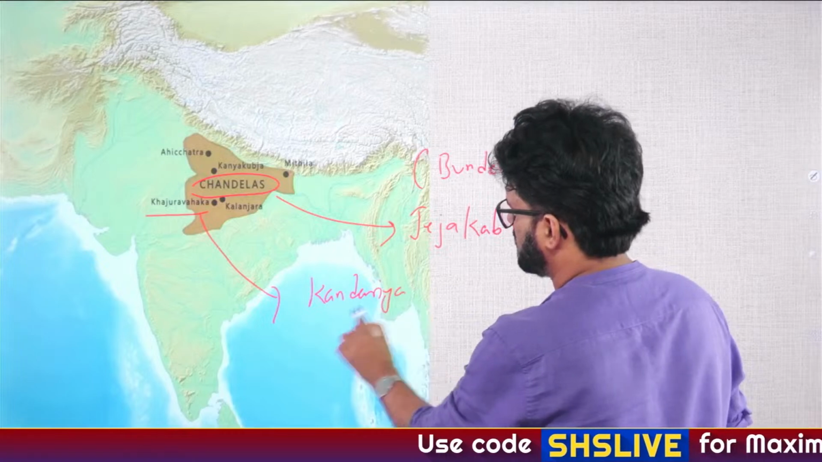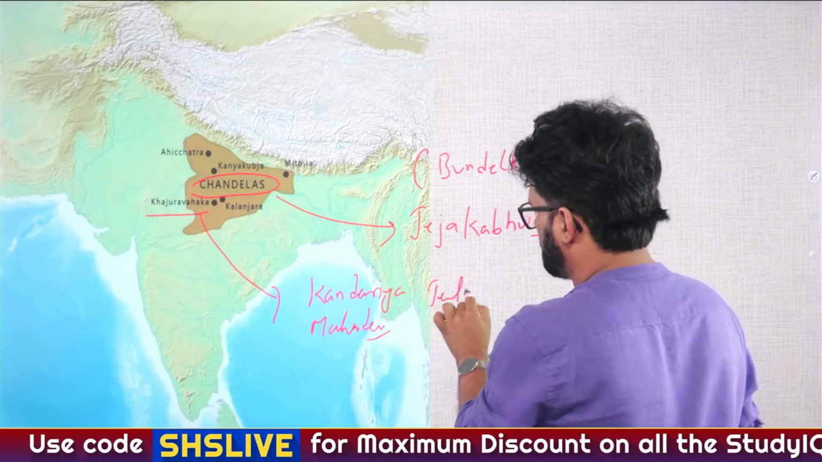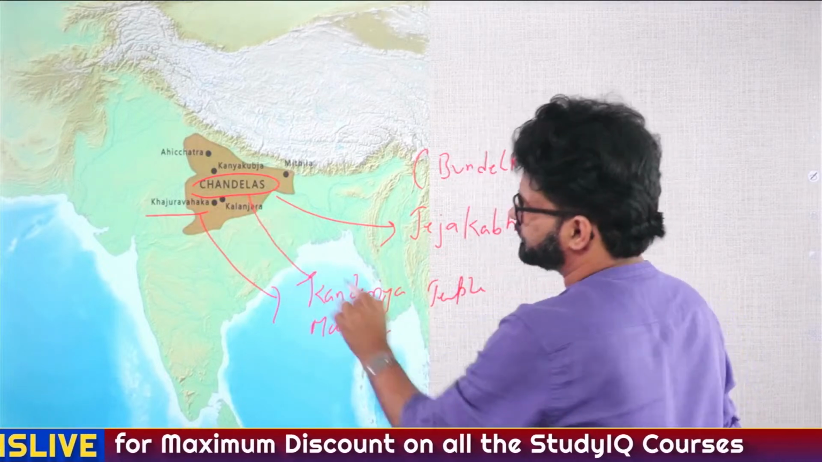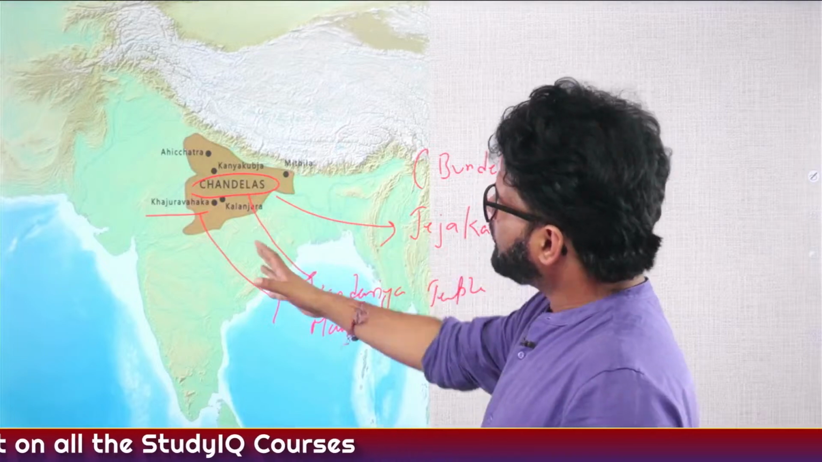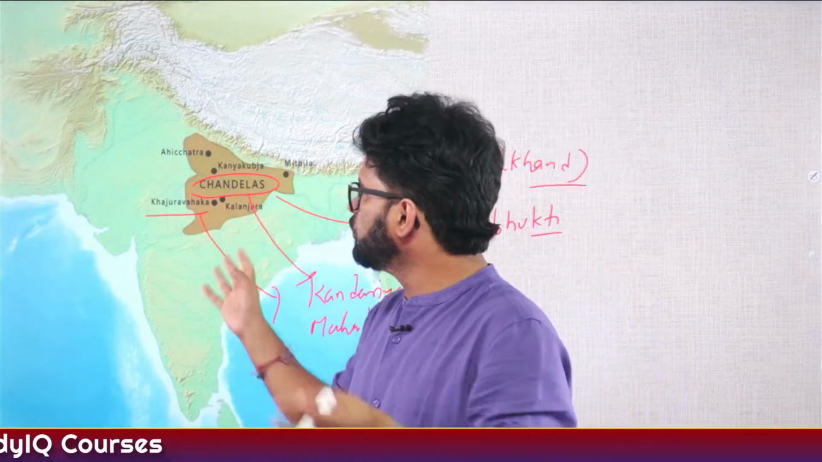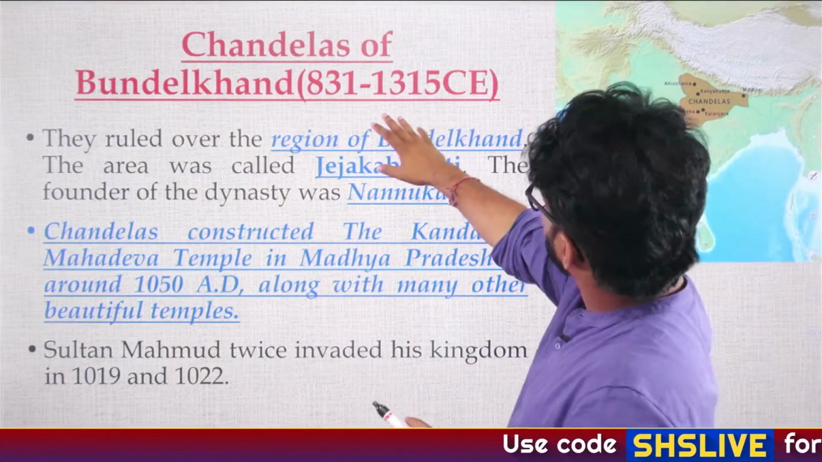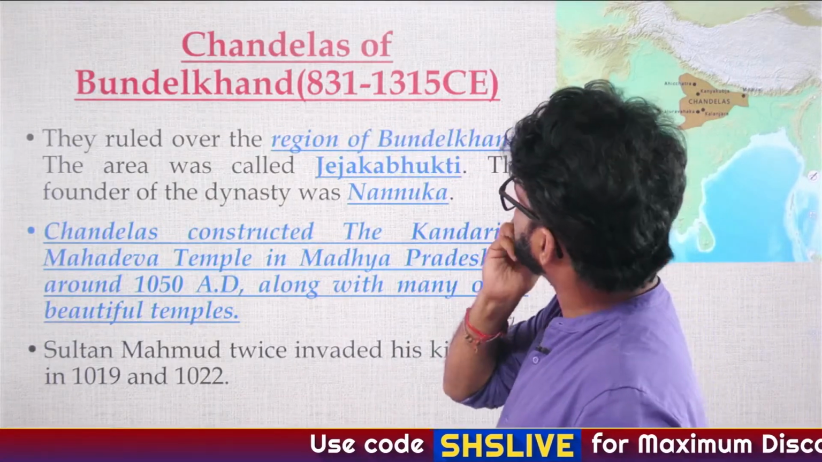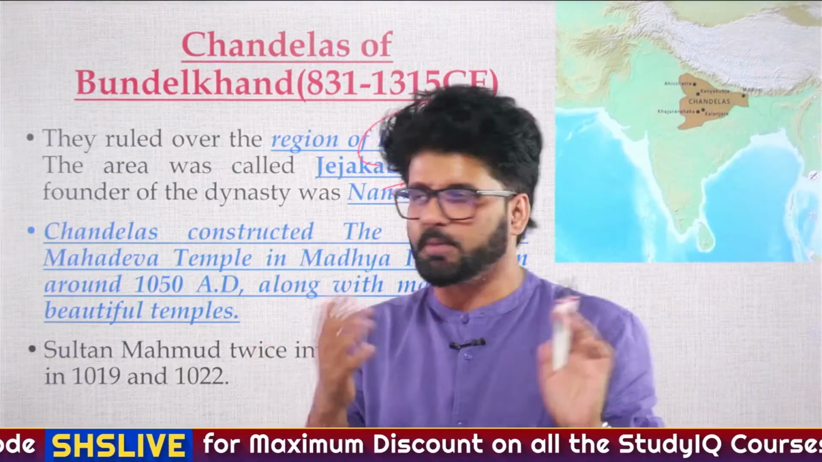has been made here, and that is the work of Chandelas. So these are some small facts, minor facts which you have to keep in mind, and the map will give you a broader clarity on who was fighting whom and why. So Chandelas of Bundelkhand ruled for around 500 years, over a region of Bundelkhand which is known as Jejaka Bhukti, or which was known as Jejaka Bhukti.